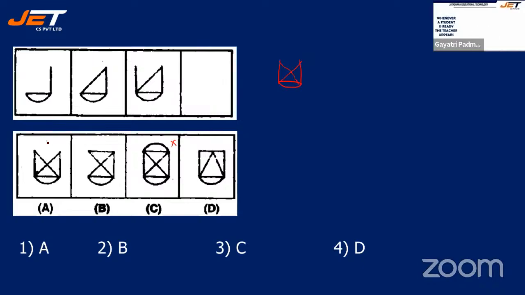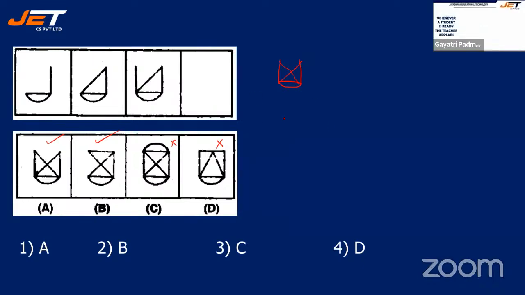So your possible answer could be A. Right? Instead of adding left hand side, you are adding towards the top. So your option could also be B. But it cannot be C. It cannot be D. Is it clear? Okay. Now, where you are adding is more important.